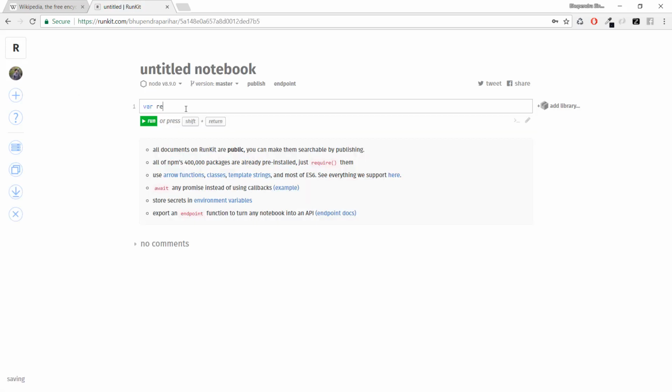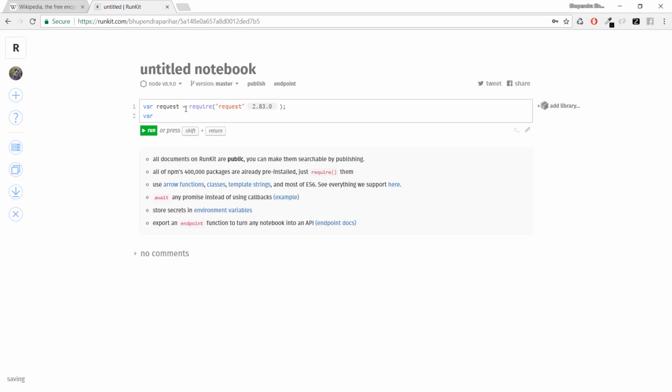Let's use a module called request. I'm going to need this. We need another module, Cheerio, which is required to extract data from an HTML document in Node.js.